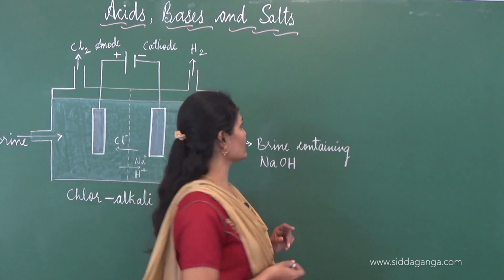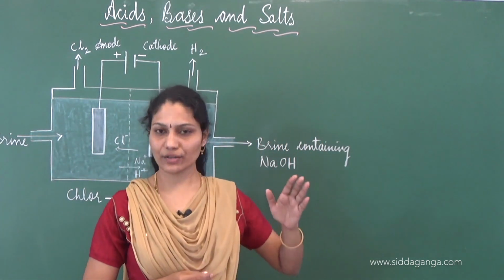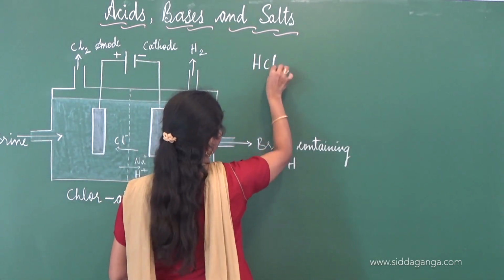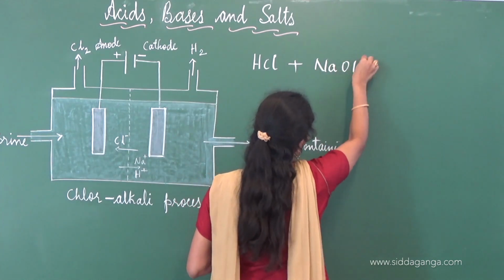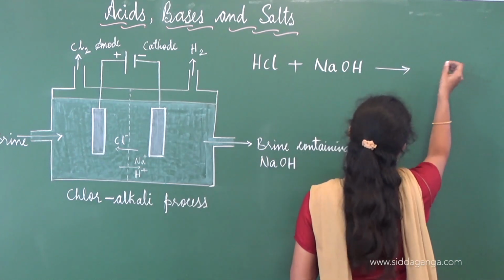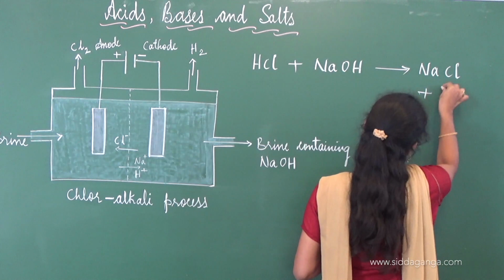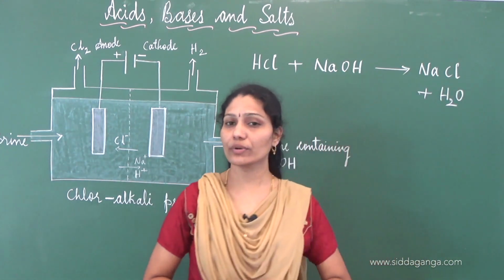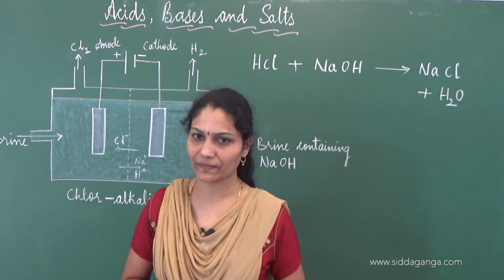You already know that sodium chloride is obtained by the action of strong acid and a strong base, the strong acid being hydrochloric acid and a strong base being sodium hydroxide. These two will yield a neutral salt called sodium chloride and water. And hence sodium chloride is a neutral salt obtained by the action of strong acid and strong base.